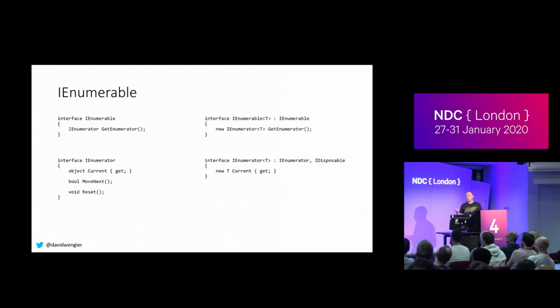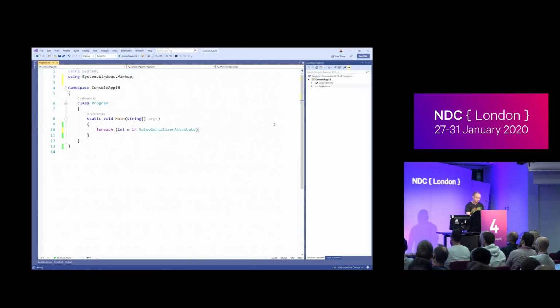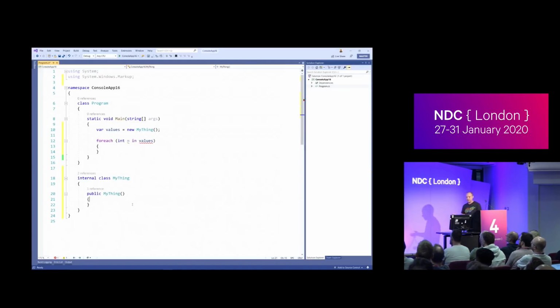But so foreach works on IEnumerables, right? Everyone knows that. But it kind of doesn't. Let's write a foreach loop. Now, obviously, this doesn't compile, but I'm going to have a thing. That's what I want. And I'm going to create a class called MyThing.